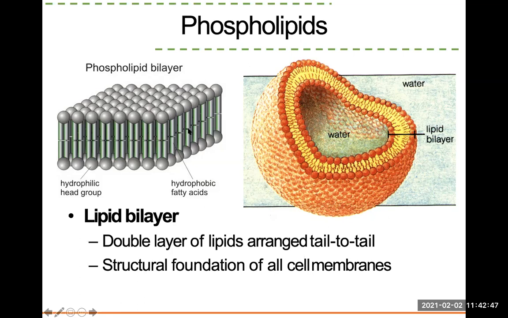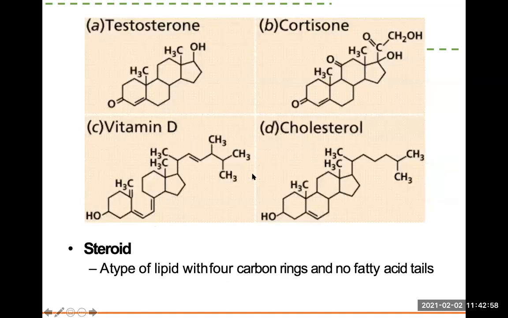So this creates a lipid bilayer. This is a double layer of lipid arranged tail to tail. So that's the second type of lipid I want you guys to know, phospholipid. Third kind I want you to know is the steroid. Steroid is a type of lipid with 4 carbon rings and no fatty acid.